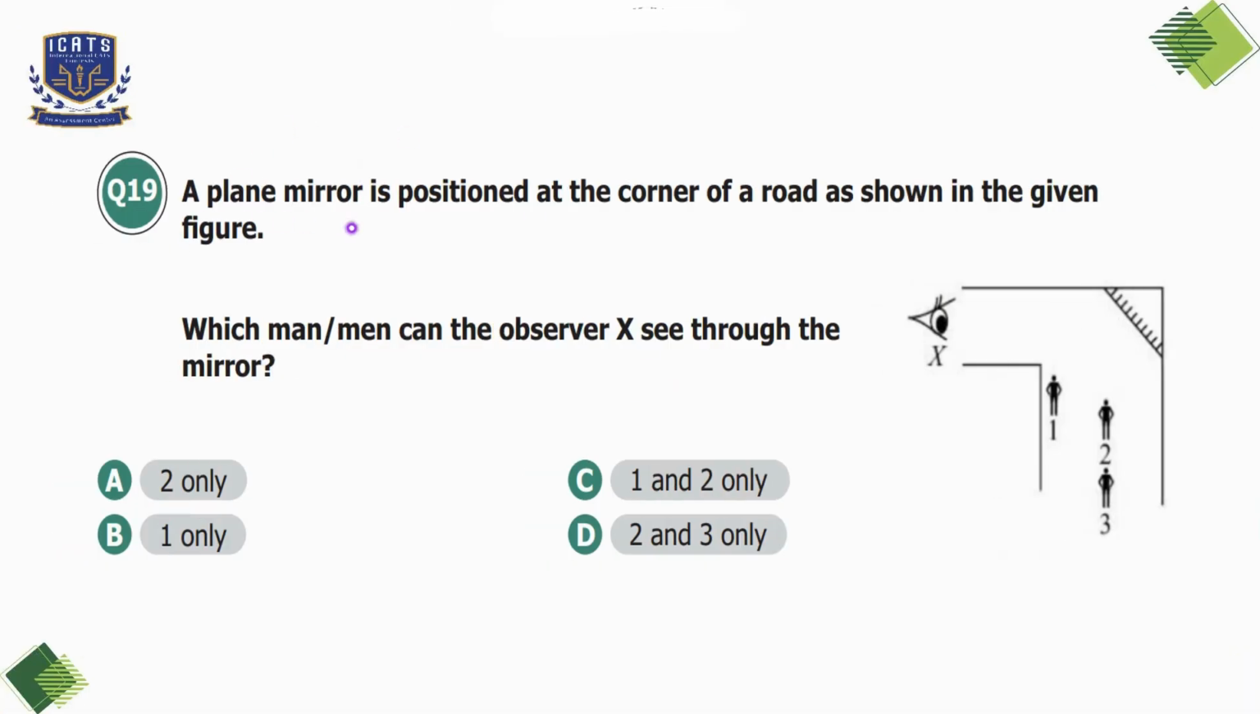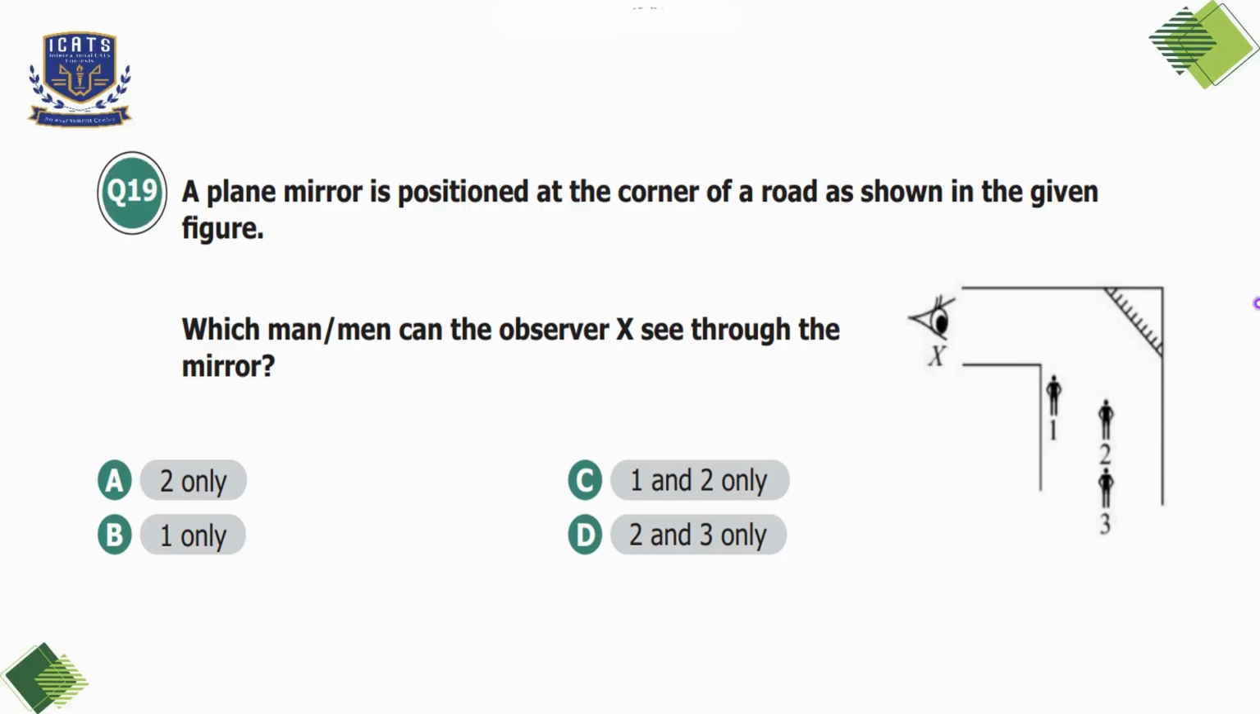Question number 19. A plane mirror is positioned at the corner of a road as shown in the given figure. Which man or men can the observer X see through the mirror? Option A, 2 only. Option B, 1 only. Option C, 1 and 2 only. Option D, 2 and 3 only.